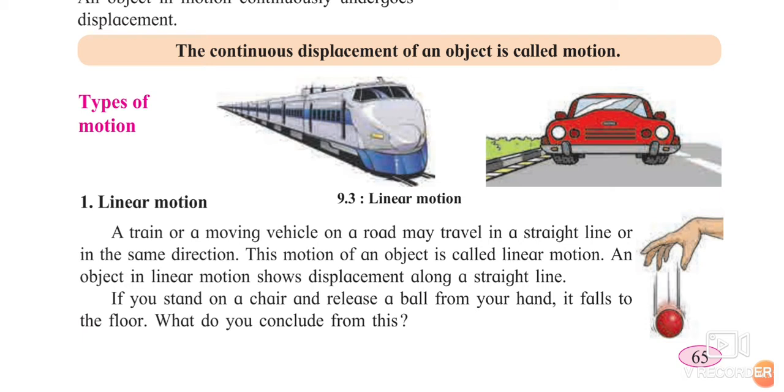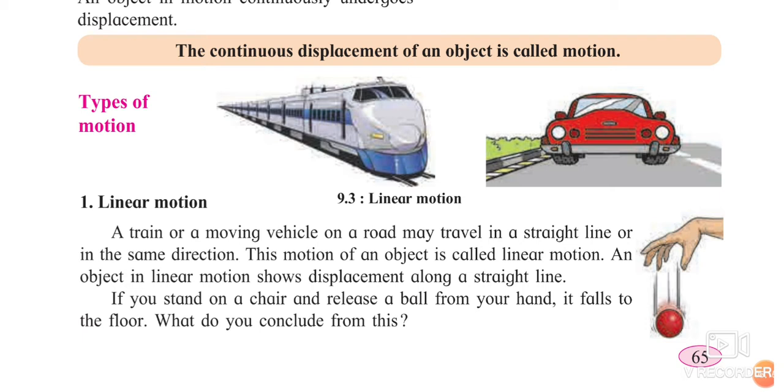This motion of an object is called linear motion. So the motion of an object to travel in a straight line is called linear motion. An object in linear motion shows displacement along the straight line. So whichever object is in motion, it is going to perform displacement.